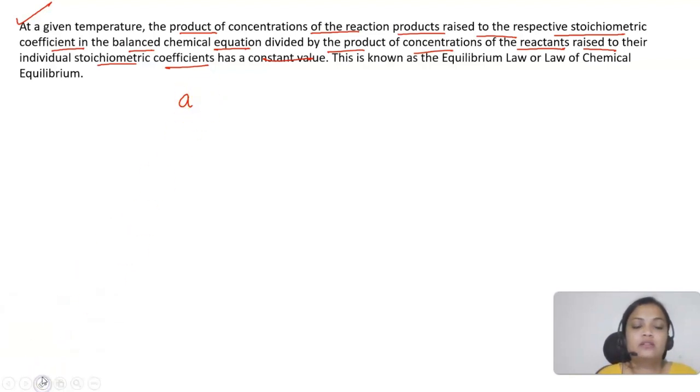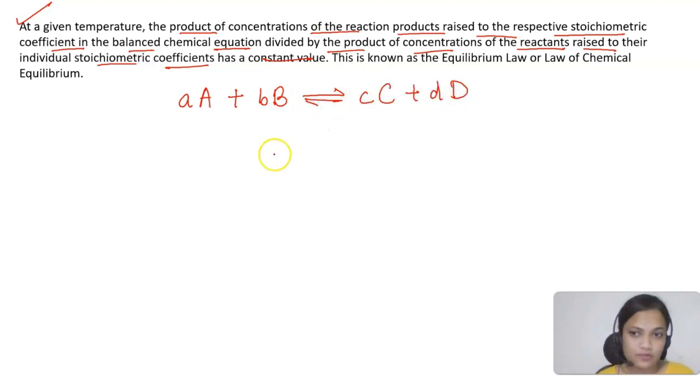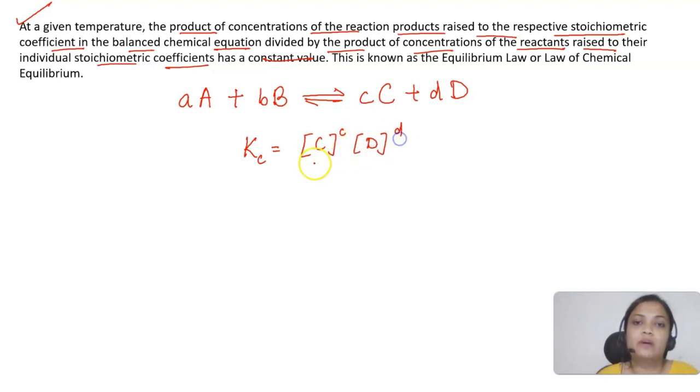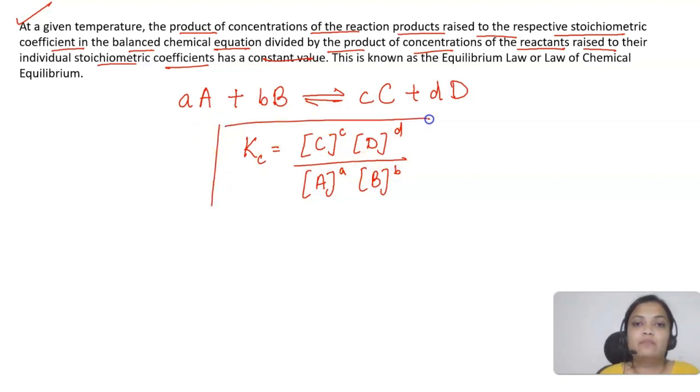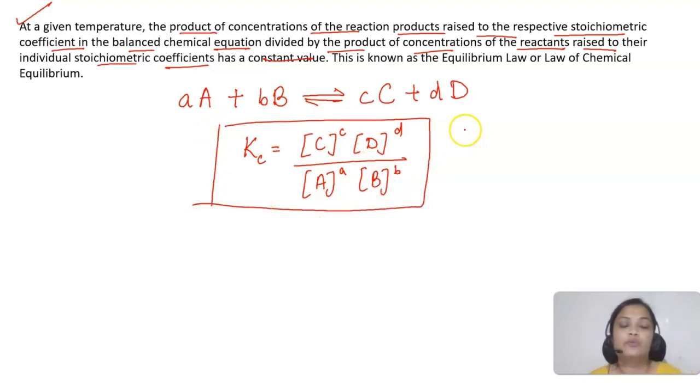So if this is a reaction between A and B with the stoichiometric coefficients that I am taking as small c and small d, okay. So according to the law of chemical equilibrium, the constant Kc will be equal to C raised to the power small c, concentration of D raised to the power small d, divided by A raised to the power A and B raised to the power B. So this is very important. Keep that in mind, students. This is the equilibrium constant.